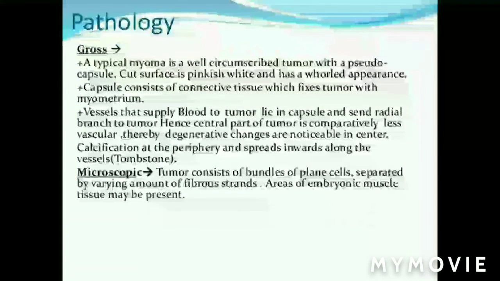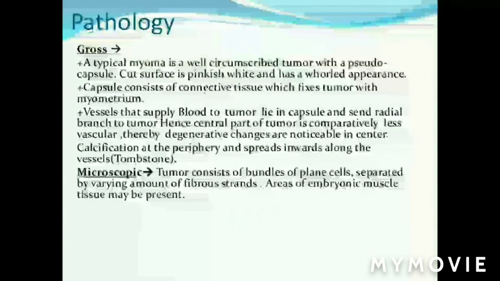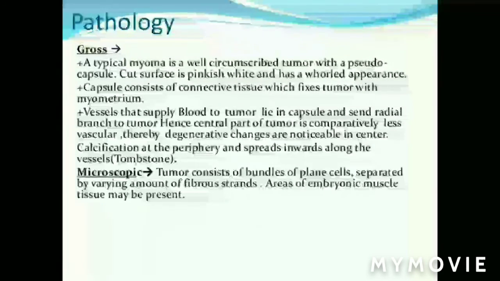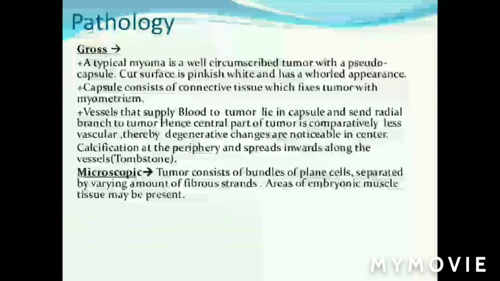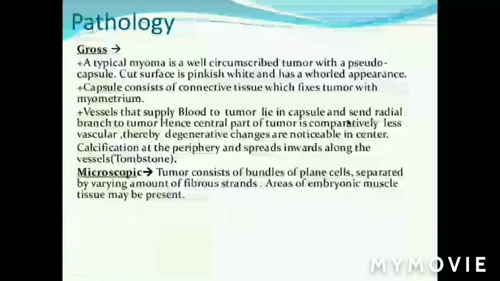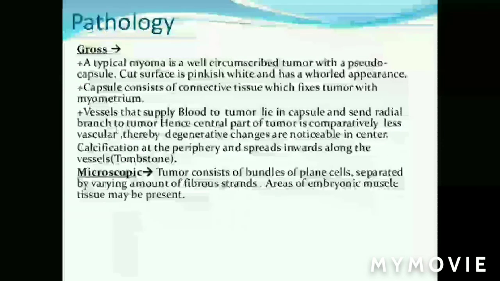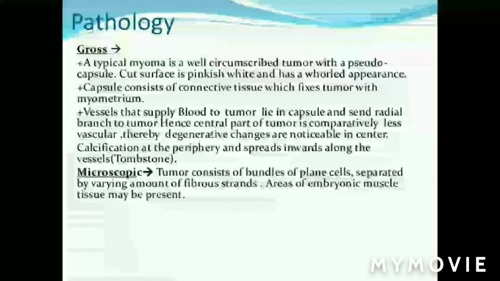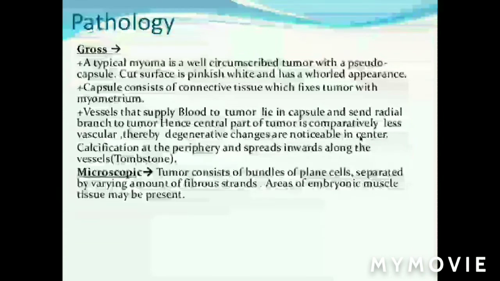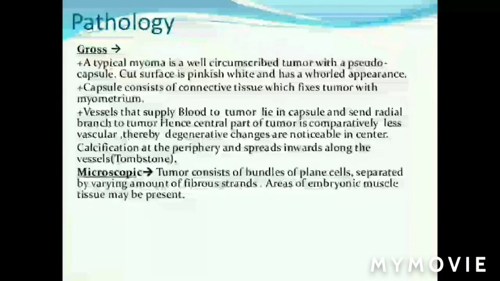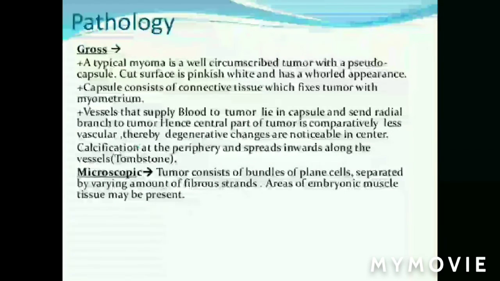This capsule is formed of loosely bound connective tissue, which fixes the tumor to the myometrium. Actually, it separates the tumor from the myometrium. This is called the pseudocapsule. Vessels which supply blood to the tumor line the capsule and send radial branches to the tumor. That's why the central part of the tumor is comparatively less vascular and looks pale on cut section. The degenerative changes are usually noticeable in the center. Calcification starts at the periphery and spreads inwards along the vessels. This calcification is one of the secondary changes.